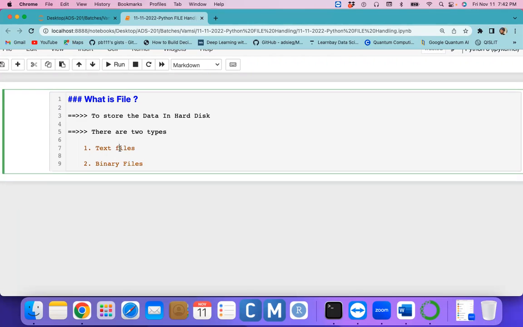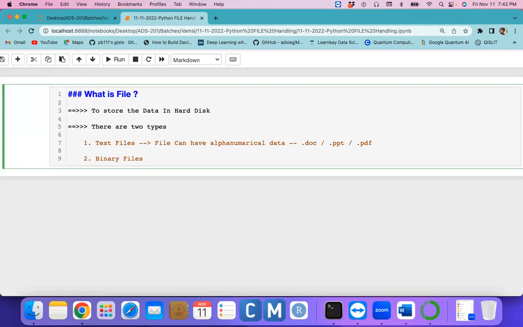Coming to text files, a text file contains alphanumerical data. Examples of text files are .doc files, .ppt files, or .pdf files, whatever it is. Something that can easily be written and read by a human being, we call a text file.